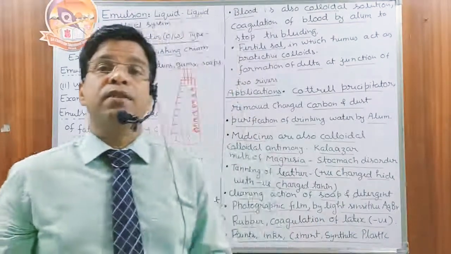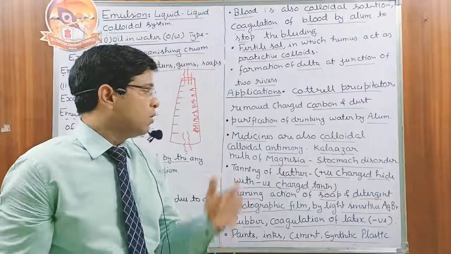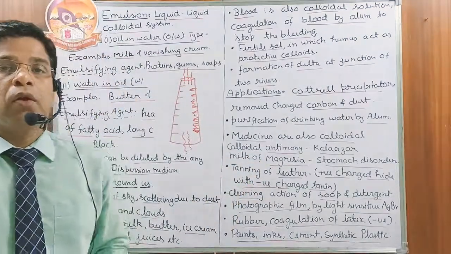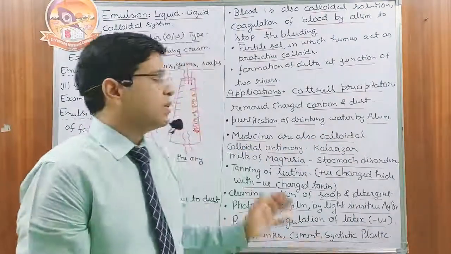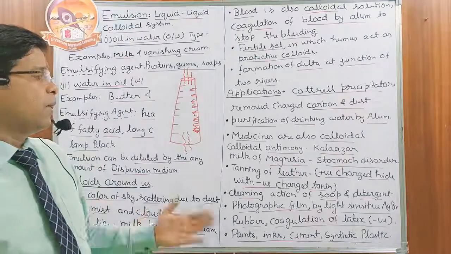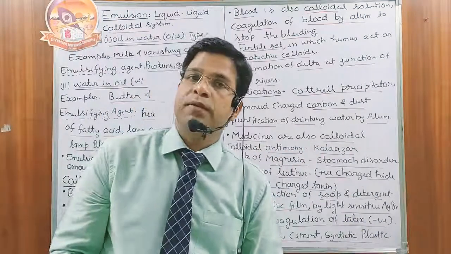Okay, many medicines we have. I have given only two examples here. First one is colloidal antimony. Colloidal antimony is used for a problem which is called Kala-Azar. Next one is milk of magnesia, that is used for stomach disorder.